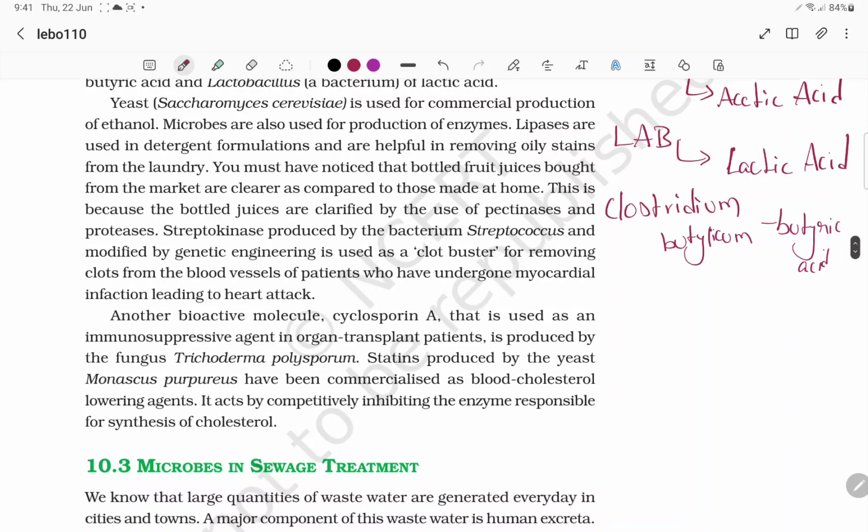And also remember the enzymes such as streptokinase, lipases and pectinases. Lipases are used in detergents.